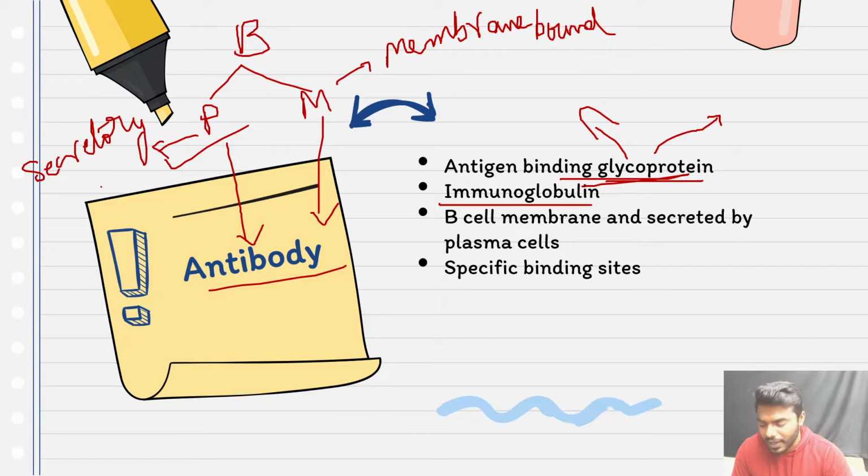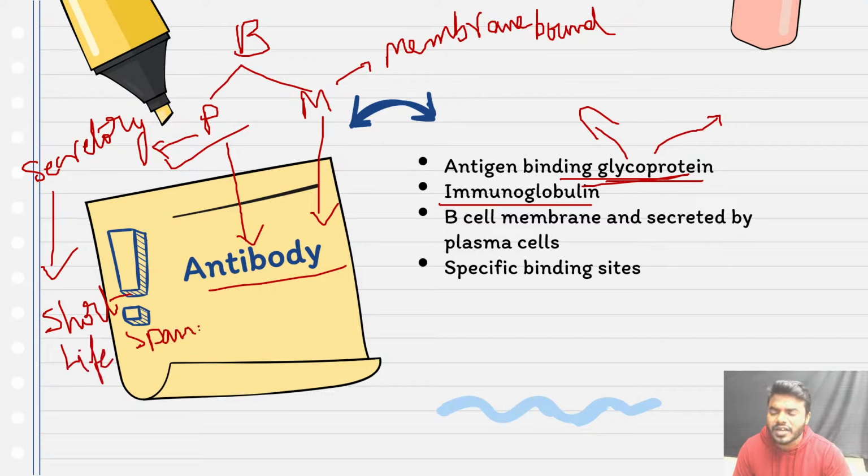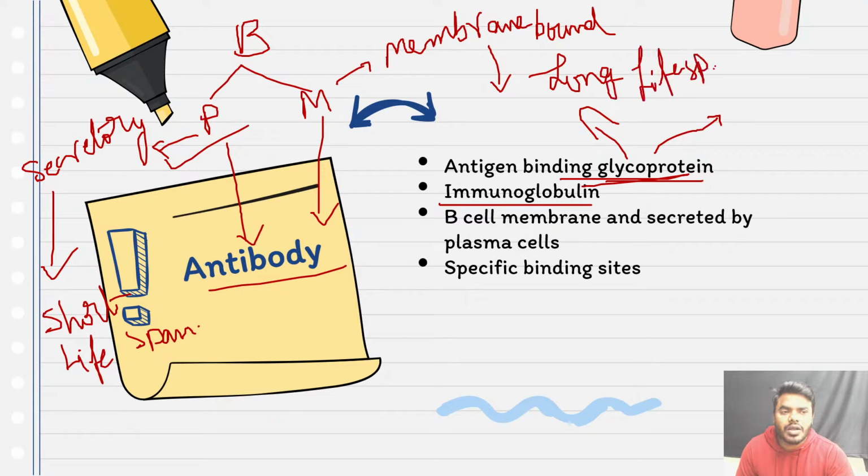Always keep it in your mind, the secretory antibody has a short lifespan, because they are not associated with a membrane, so they are free, so they cannot survive for a longer time if they are not encountered with an antigen. But membrane bound antibodies are associated with a membrane, so friends, they have a long lifespan. Kindly don't get confused with that particular point.